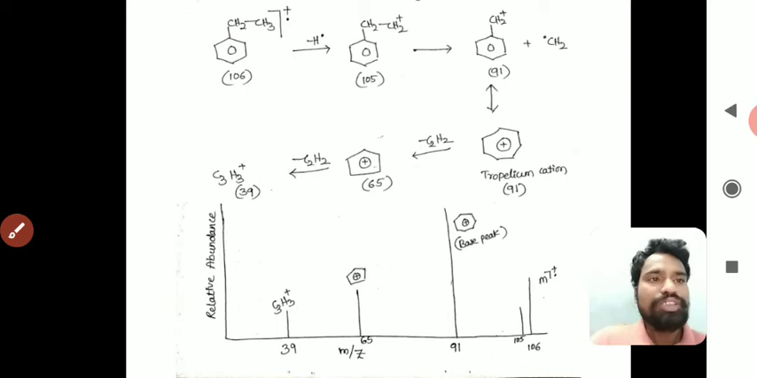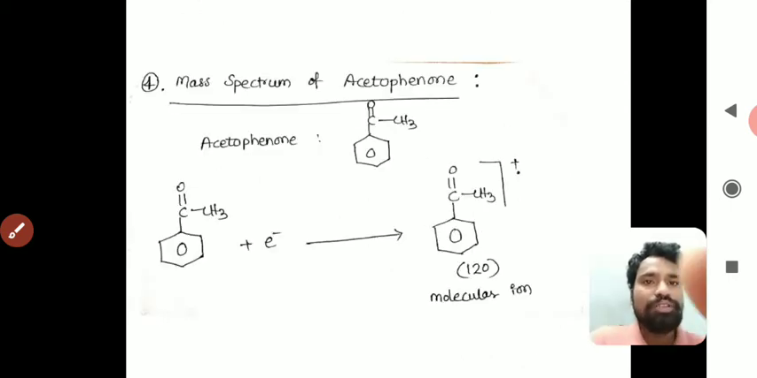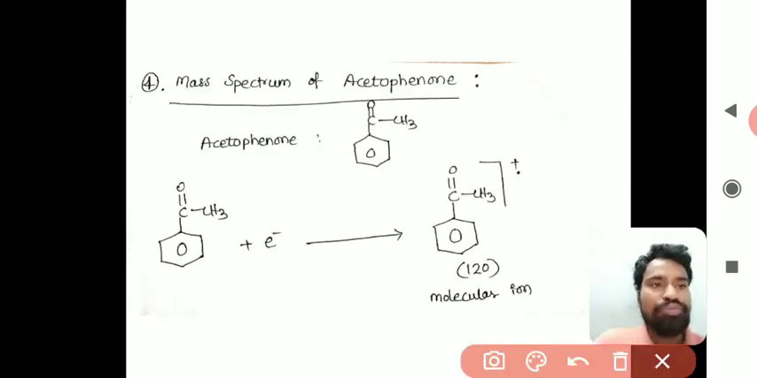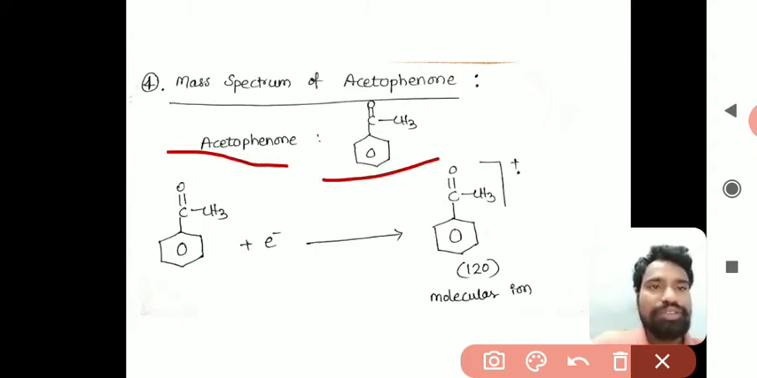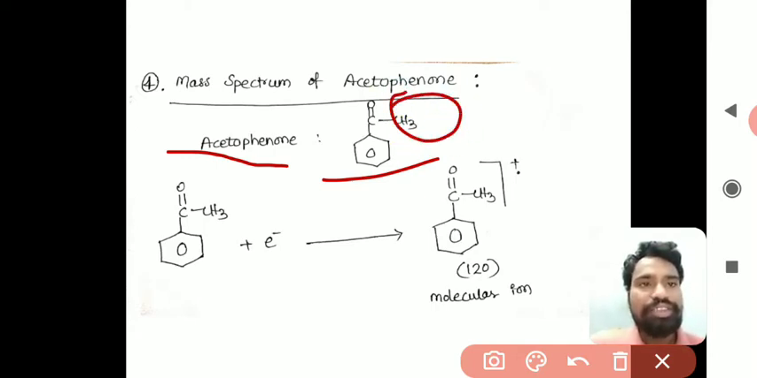Now we will see another example, the mass spectrum of acetophenone. We know the acetophenone formula. This is the structure of acetophenone. It's a ketone, with a phenyl group on one side and a methyl group on the other.